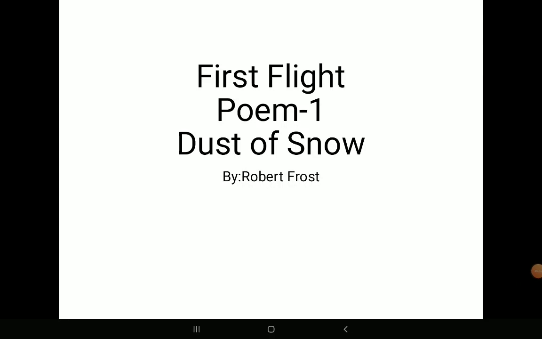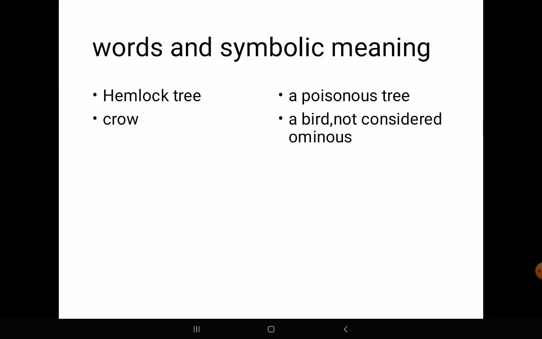Today we are going to start with the first poem in the book First Flight, titled Dust of Snow, written by a very famous American poet, Robert Frost. Before we start reading the paraphrases of the poem, it's very important for us to understand a few words and their symbolic meaning, as these words have a very significant role to play in the poem.